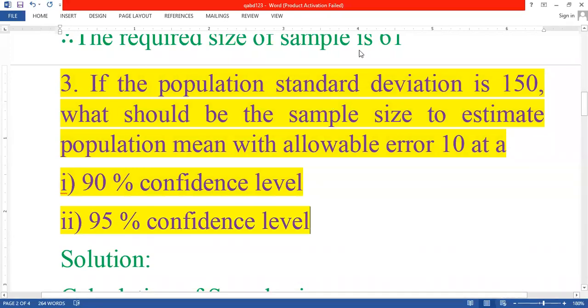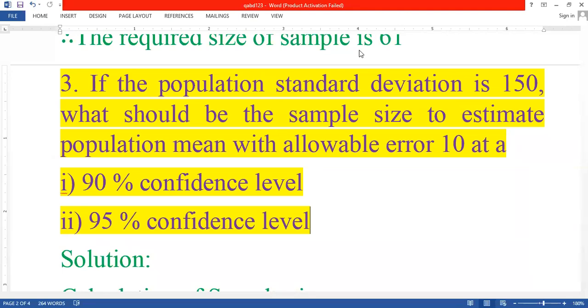If the population standard deviation is 150, what should be the sample size to estimate population mean with allowable error 10 at, first one, 90% confidence level, and second one, 95% confidence level. See, this is the question they have asked us. The population standard deviation they gave is 150. What should be the sample size of the population mean?